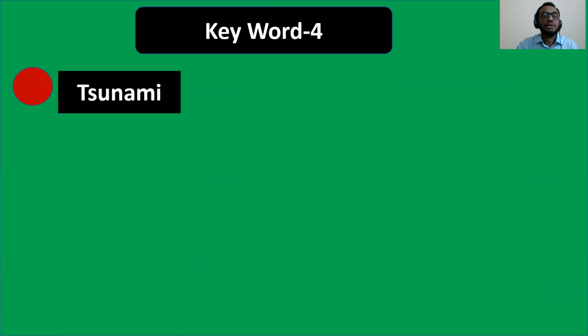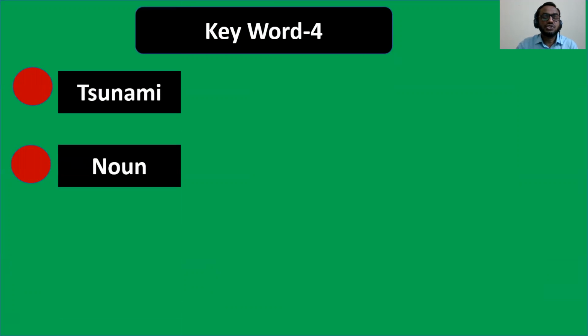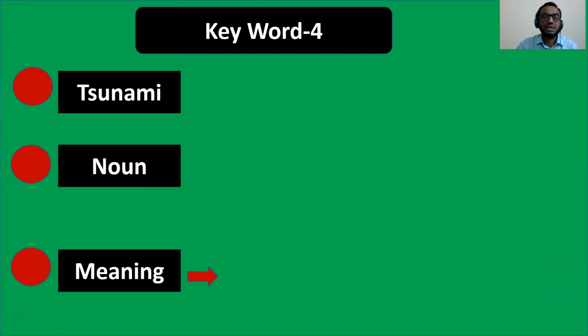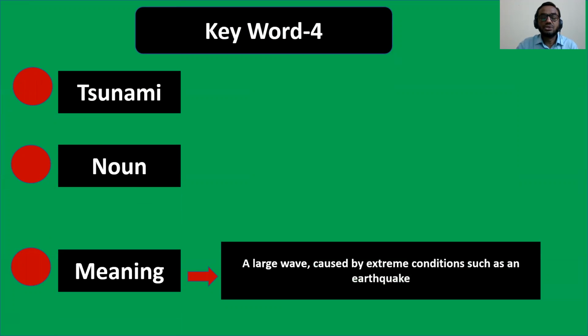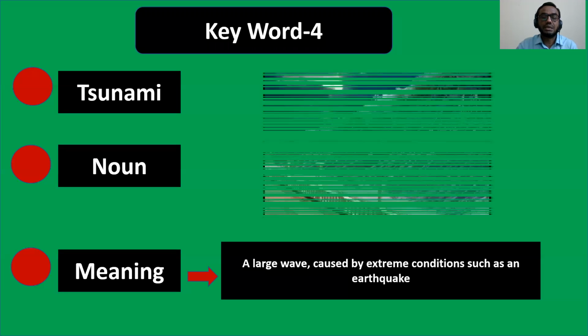Keyword number four. What is keyword number four? Tsunami. I think the word tsunami is familiar to you. This is a noun, and the meaning is a large wave caused by extreme conditions such as an earthquake.